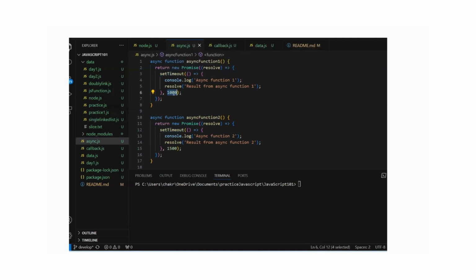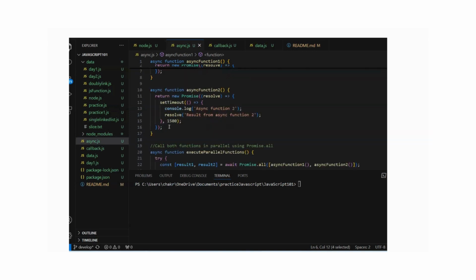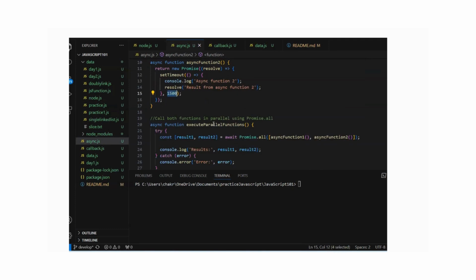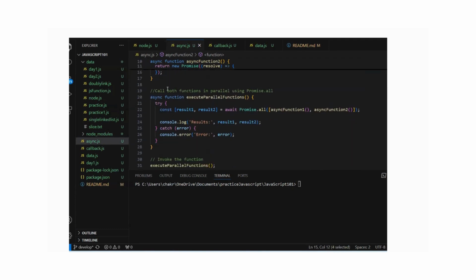It is for delaying a particular functionality for a particular number of milliseconds. In this case, I have written a simple piece of code: console log async function 1, and then putting a delay of 1000 in it. In the second function, doing the same thing, we are putting a delay of 1500. And in the third function, I call both functions for parallel processing.